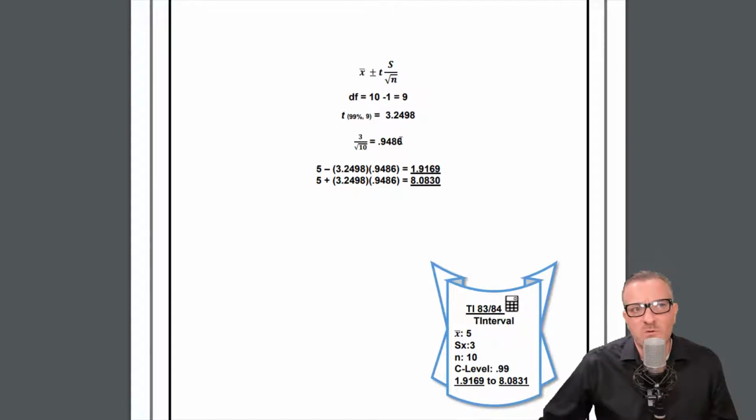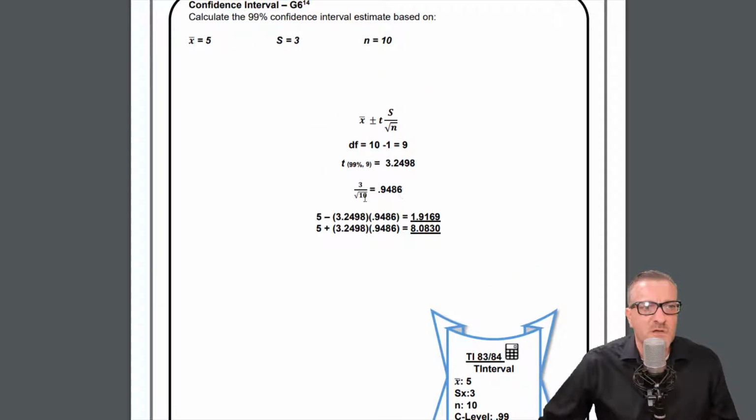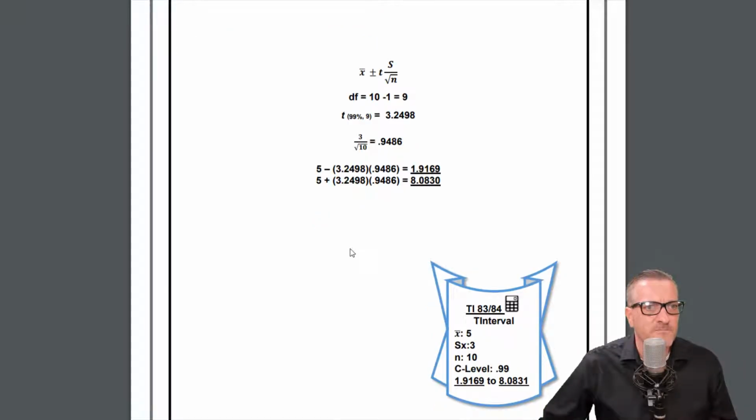And then what we do is calculate the other component to it, the 3 over, man, these numbers are pretty small. So 3 over the root of 10. We do that, and then we have the plus side and the low side, the subtraction. The high side is the plus side. And we have our answer.